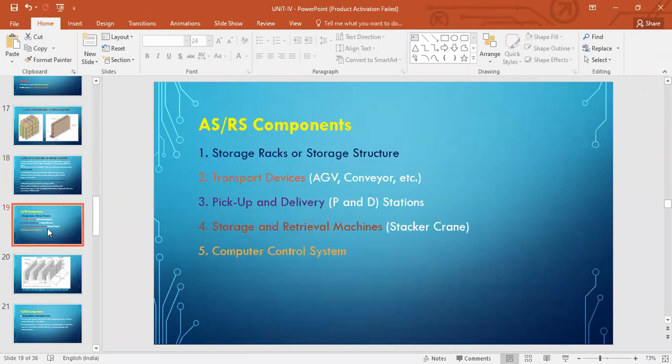So now you see components. What are the main components of the system? You have a storage rack, have to have a storage rack or storage structure, right? And transport devices, which includes your AGVs, right? That is why I told you they are linked. Automated guided vehicles and conveyors, right? Those are the transport devices. Pickup and delivery, as I told you, a station, that pickup and delivery station has to be there, so that you can have the interface between storage and that AGV. Storage and retrieval machines, right? That machine I told you, SR machine, and computer control system. I will show you that